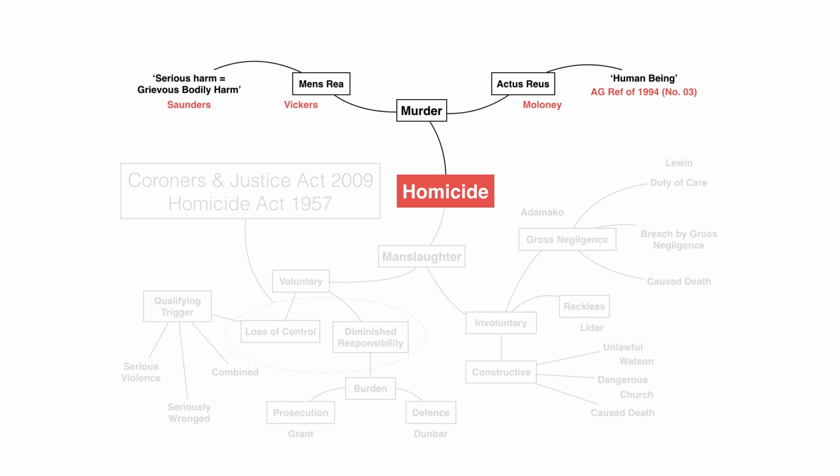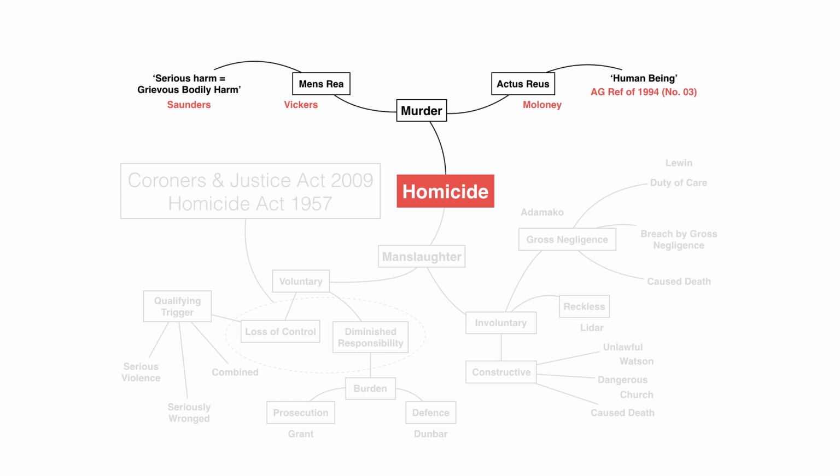So the definition of murder itself, which is found in common law in the case of R v Maloney, is that of an unlawful killing of a human being with the intention to kill or cause grievous bodily harm. We know for a fact that there has been an unlawful killing. Kate has no lawful means of killing Ian. So at this point, the actus reus is complete.